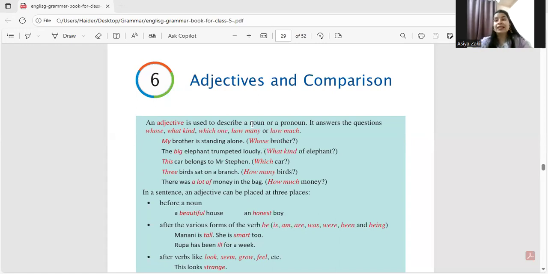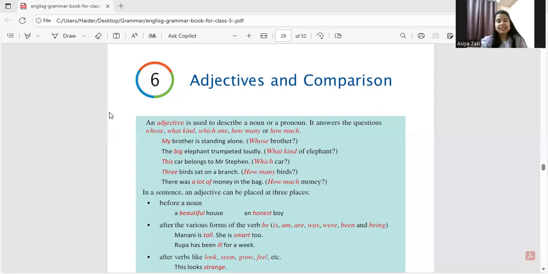Okay, let's have some examples so that you will understand it in a better way. My brother is standing alone. Whose brother? My brother. So my over here is describing brother. So my is an adjective over here. Now the next one is the big elephant. What kind of elephant? Not timid elephant, small elephant, big elephant. So the big elephant trumpeted loudly. So we ask the question, what kind of elephant? Big elephant.